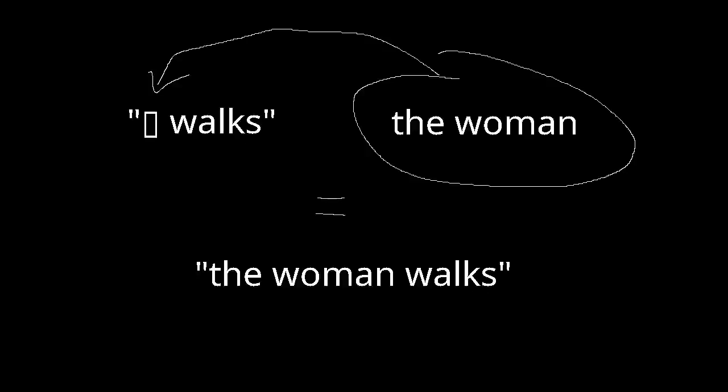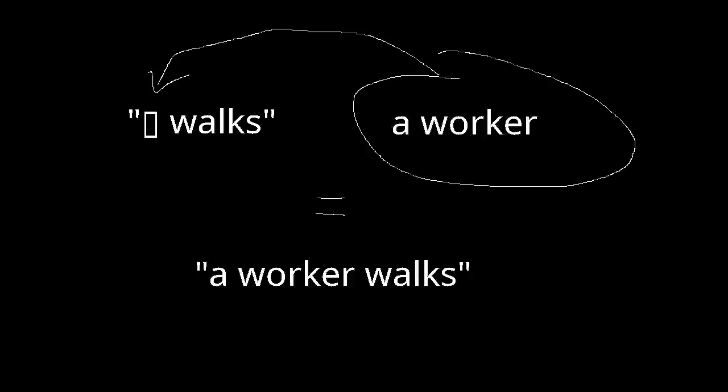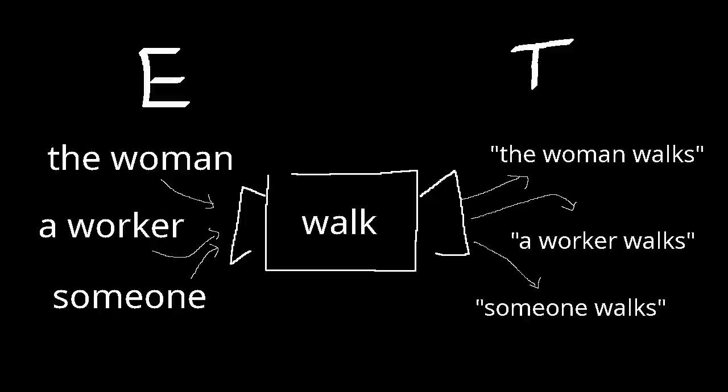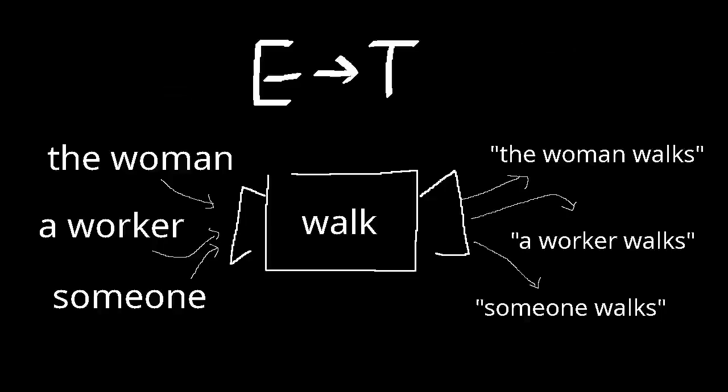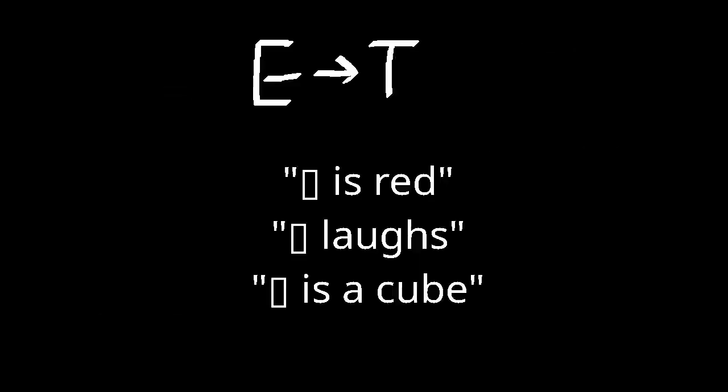What is the type of to walk? That square is just a placeholder, by the way. If we give it the subject the woman, it becomes the woman walks. If we give it a worker, it becomes a worker walks. This is a function that takes entities like the woman or a worker and turns them into propositions, so we can assign it the type E arrow T. Red, laugh, and cube are all similarly of type E to T.